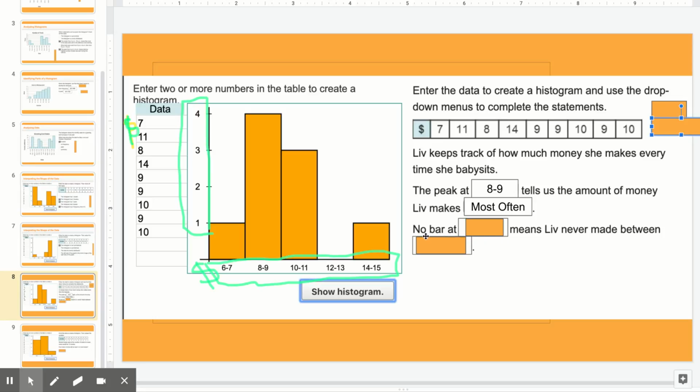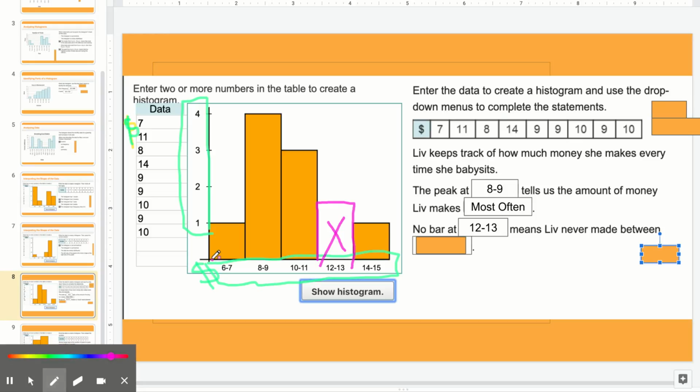Okay, there's no bar at blank. So if I look at it, well, here I have a gap, and I'll do this in a different color. I have a gap right here. So you have nothing there. So we have a gap at 12 to 13. And that means, well, what does 12 to 13 represent? Remember, it represents money.